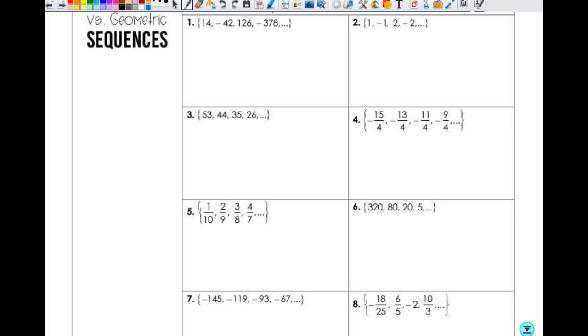So on number 1, do you think it could be arithmetic before you even start doing anything with your numbers? No, because the signs change, right? And if the signs change, it can't be arithmetic. So we want to see if it's geometric, right? If you take negative 42 and divide by 14, what do you get?